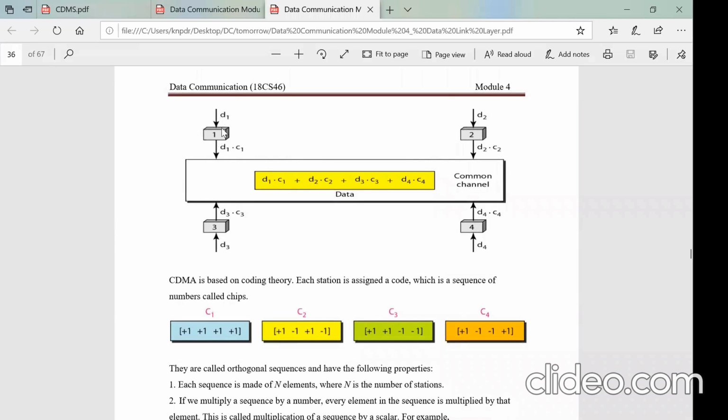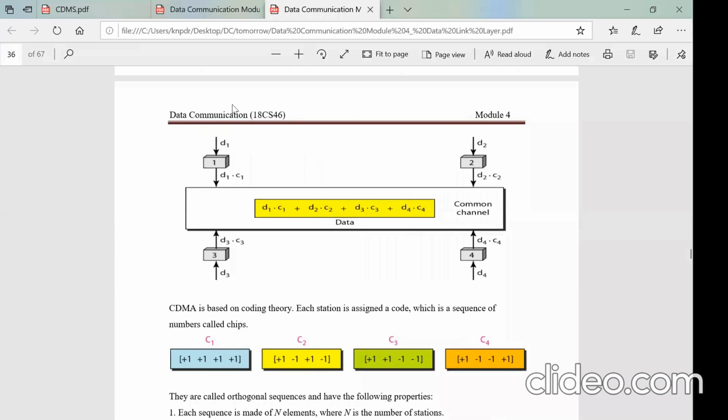So what is happening is, the data with every station is the same, because all these are digital stations, and they have to send either a 1 or a 0. But when this station is sending the data, whether it is a logical 1 or a logical 0, it is converted into the code pattern that is allotted to station 1, right?